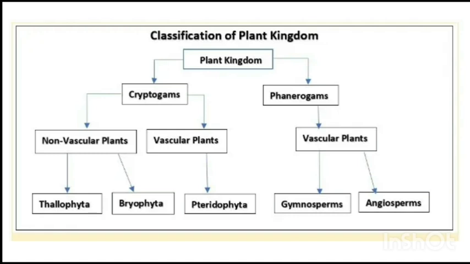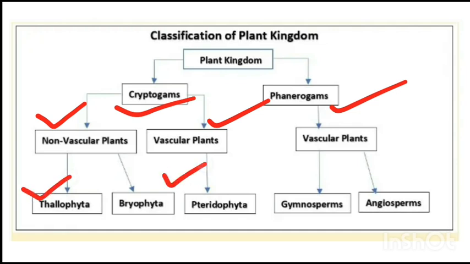The plant kingdom is broadly classified into cryptogams and phanerogams. Cryptogams are again divided into non-vascular and vascular cryptogams. Phanerogams include all the vascular plants. Under cryptogams, Thallophyta and Bryophyta are non-vascular, and under vascular, Pteridophyta is there. Under phanerogams, gymnosperms and angiosperms are present.